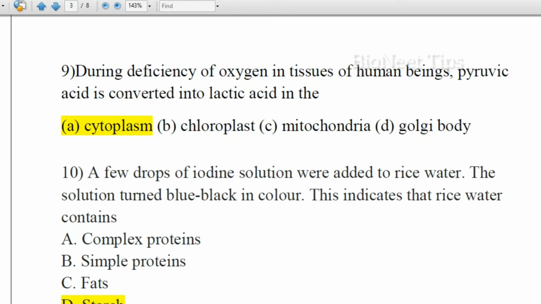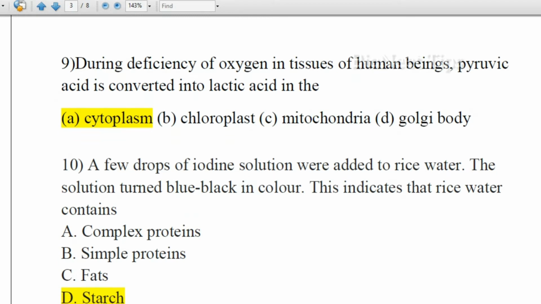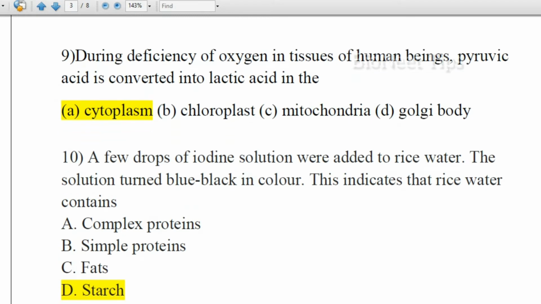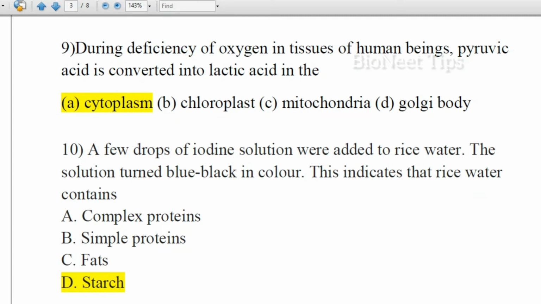A few drops of iodine solution were added to rice water. The solution turned blue-black in color. This indicates that rice water contains complex proteins, simple proteins, fats and starch.